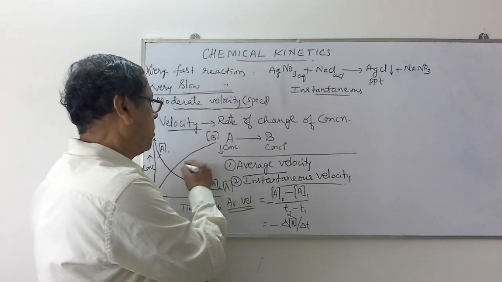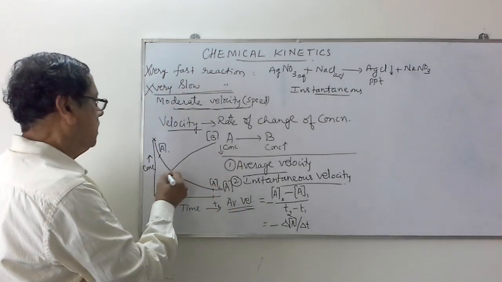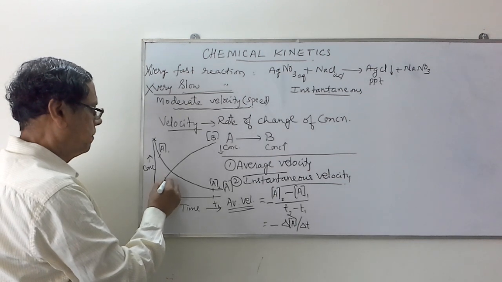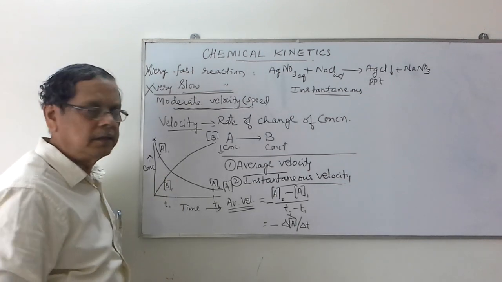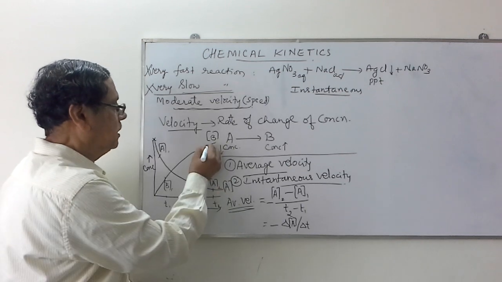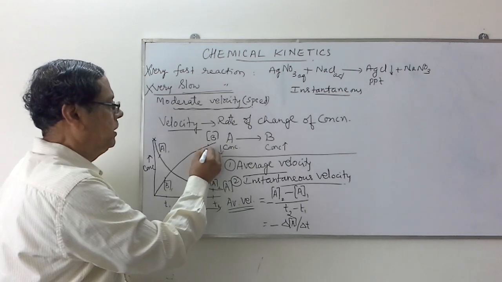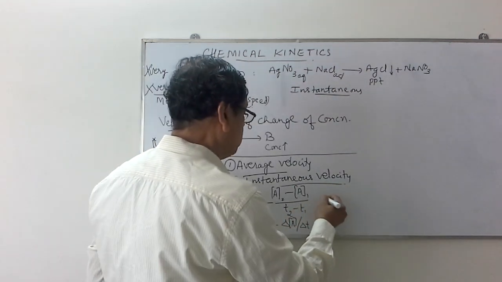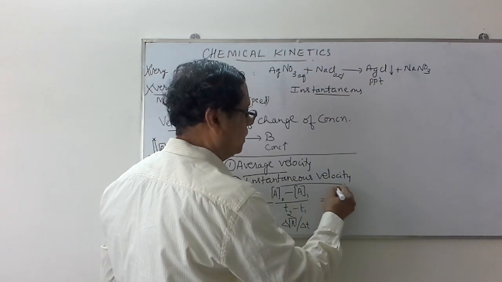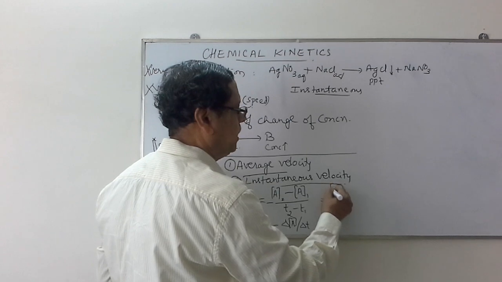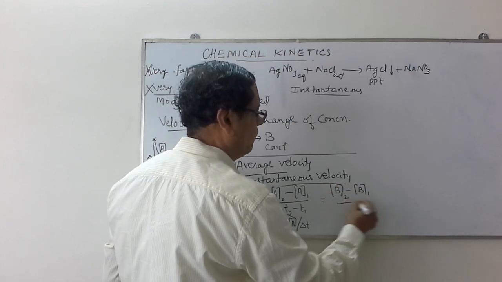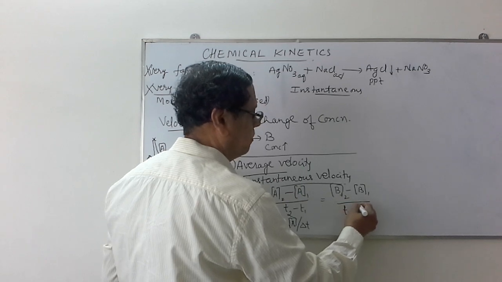Similarly, with respect to the product, assume that this is the concentration of B initially, B1, and this is the concentration at T2 is equal to B2. Therefore, the average velocity with respect to the product can be written as concentration of B2 minus concentration of B1 divided by T2 minus T1.